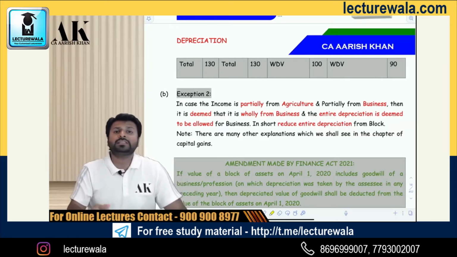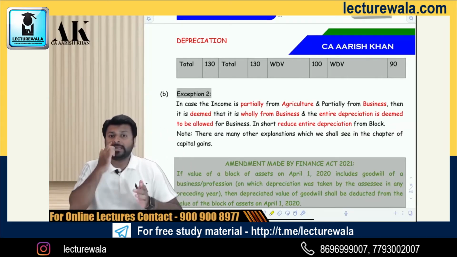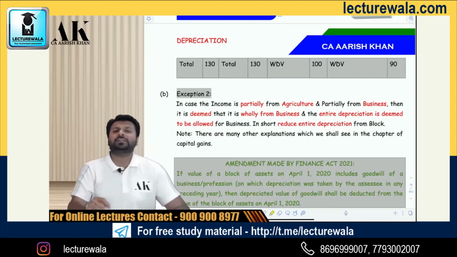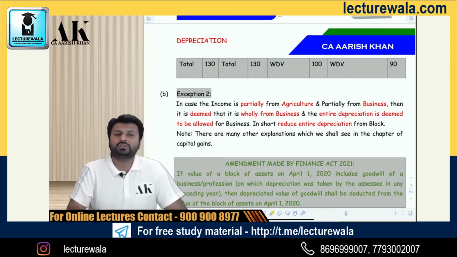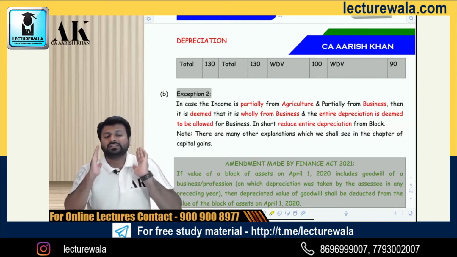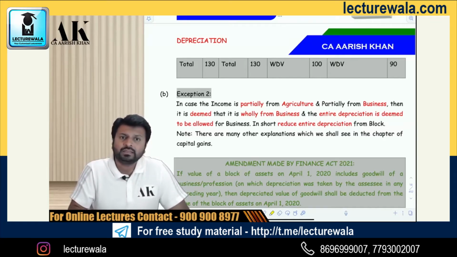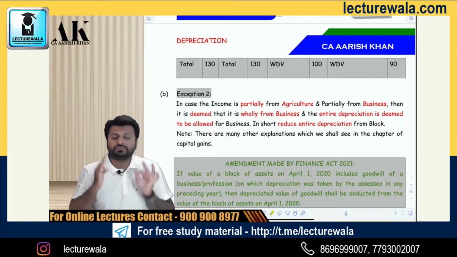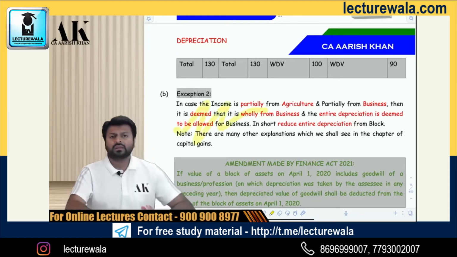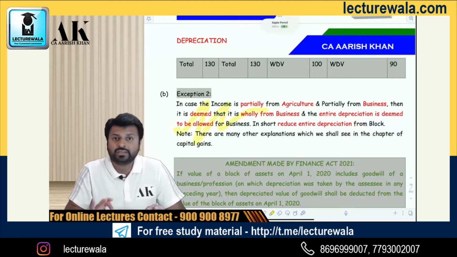But while computing PGBP income and while computing the block of asset, you will reduce the entire depreciation from the block of asset. This is what Explanation 7 to section 43(6) has to say in exception 2. So the entire depreciation has to be reduced from the block of asset. This is a very important exception. It has come in examinations a lot of times. You have to be very careful about it.